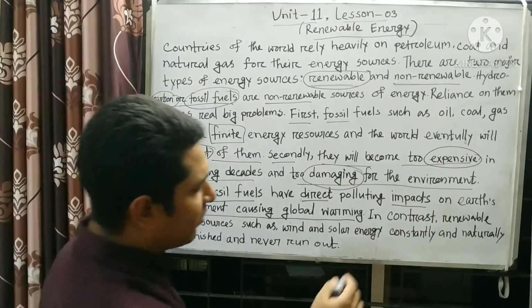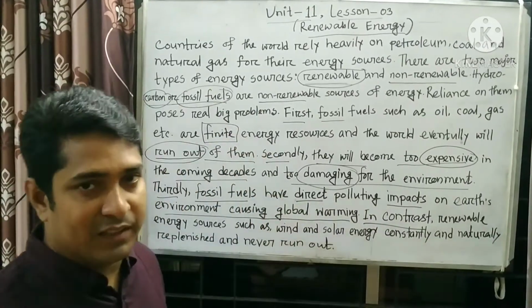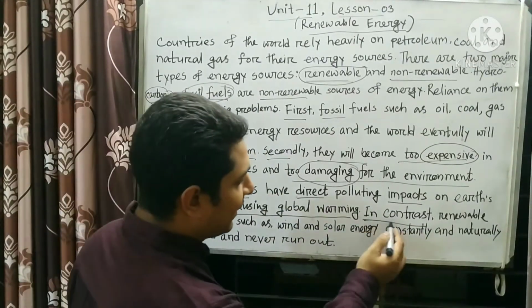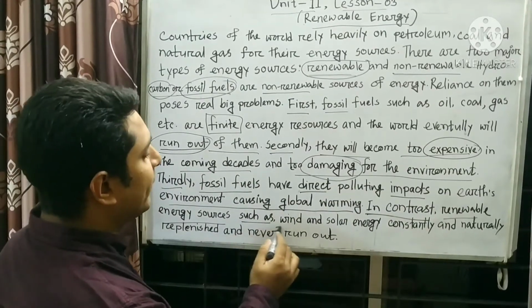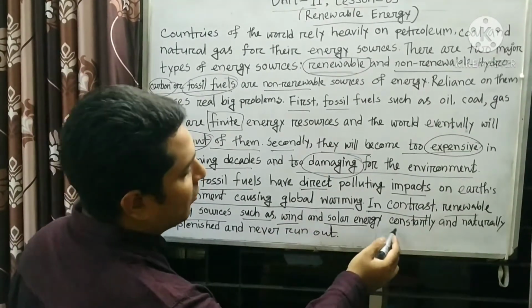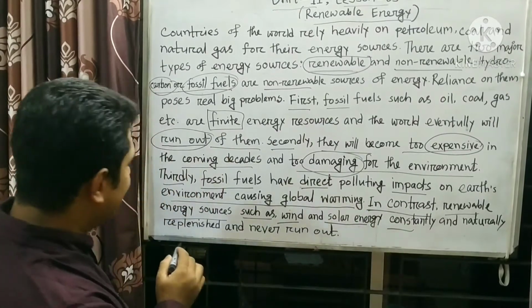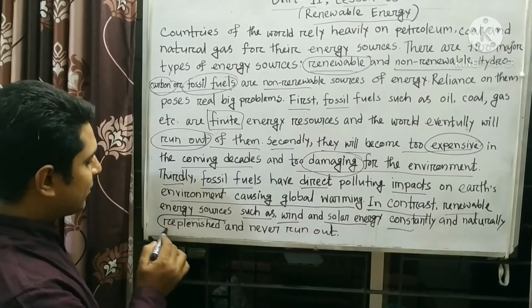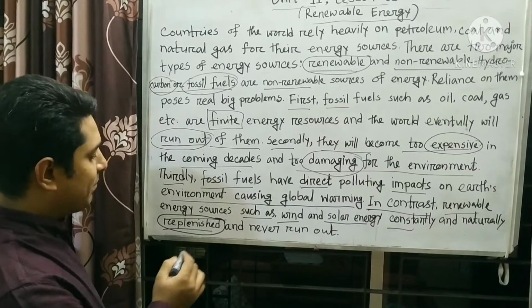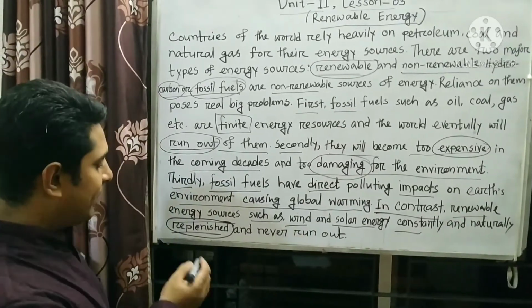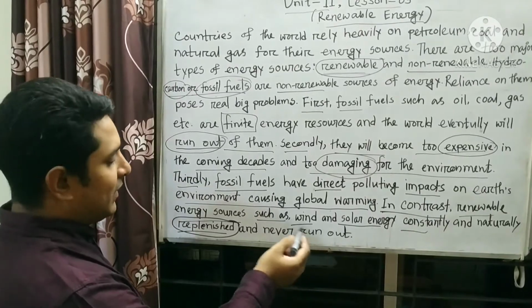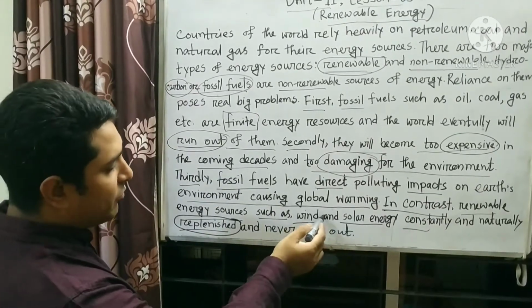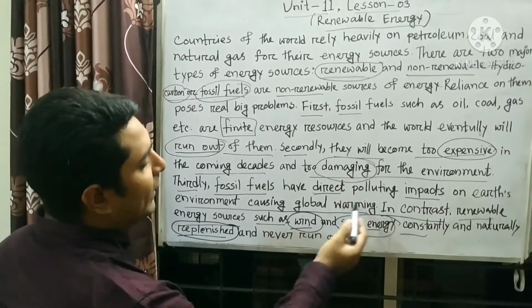And then in contrast, that means on the other hand, renewable energy sources such as wind and solar energy are constantly and naturally replenished. I mentioned earlier, the word replenished is a very important word. It means replaced, and never runs out. That means renewable energy, wind and solar energy, will never run out.